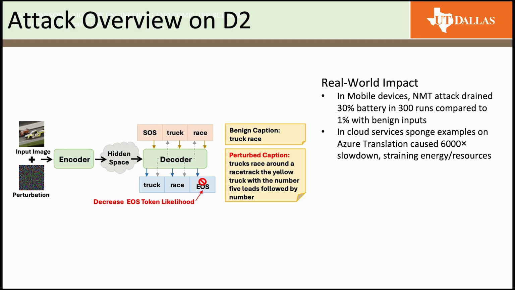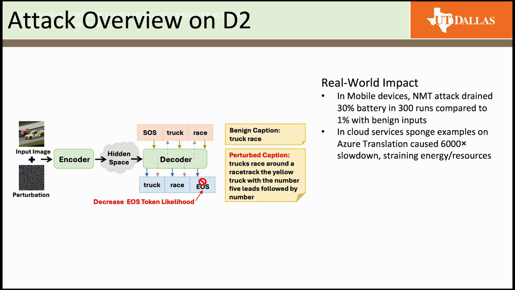Next, in terms of real-world impact, on mobile devices, efficiency attacks can drain resources very quickly. For example, a neural machine translation attack can drain nearly 30% of battery in 300 runs, compared to 1% battery drain with benign input. On cloud devices, sponge examples on ASR translation can cause up to 6,000 times slowdown.